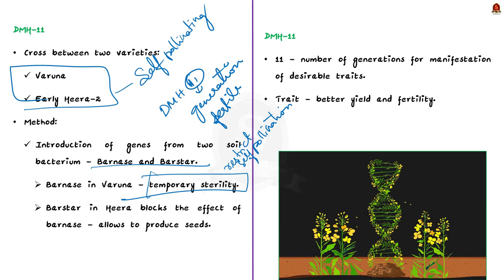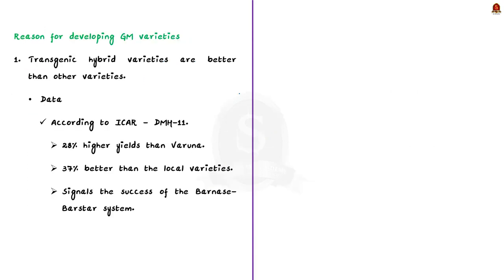Now let us see why researchers and scientists are working on transgenic hybrid variants like this. See, the answer to this question is very simple. They are working on it because these transgenic hybrid variants are better than other varieties.